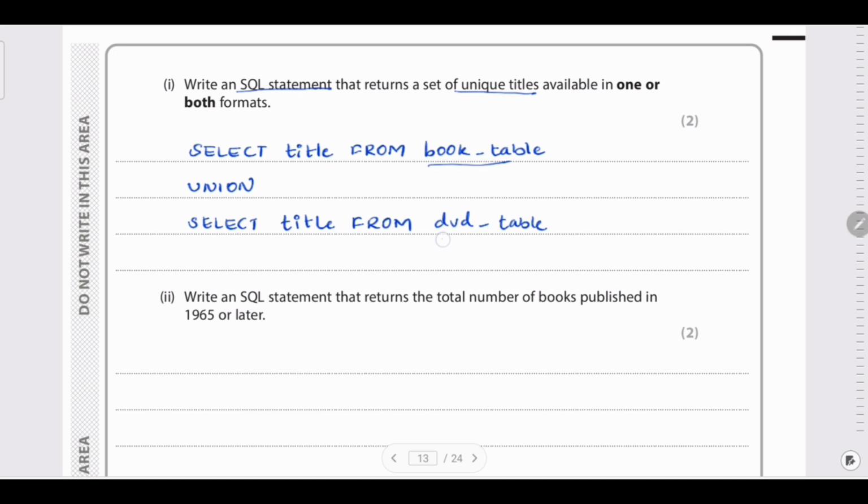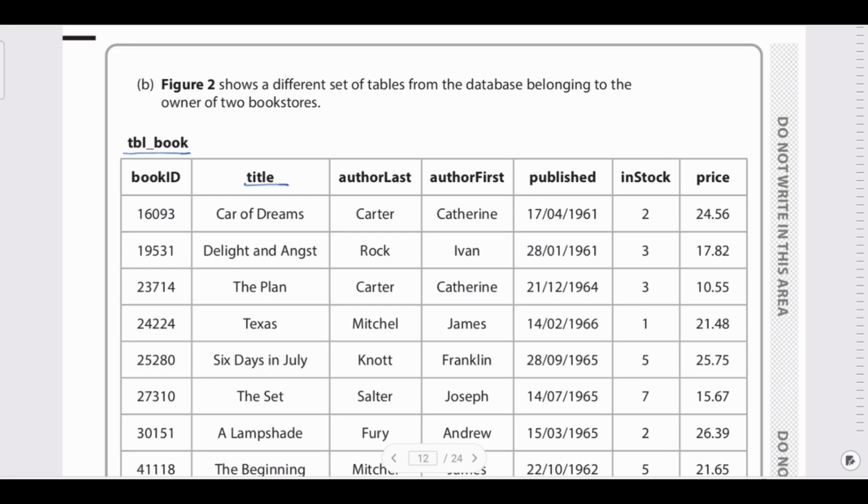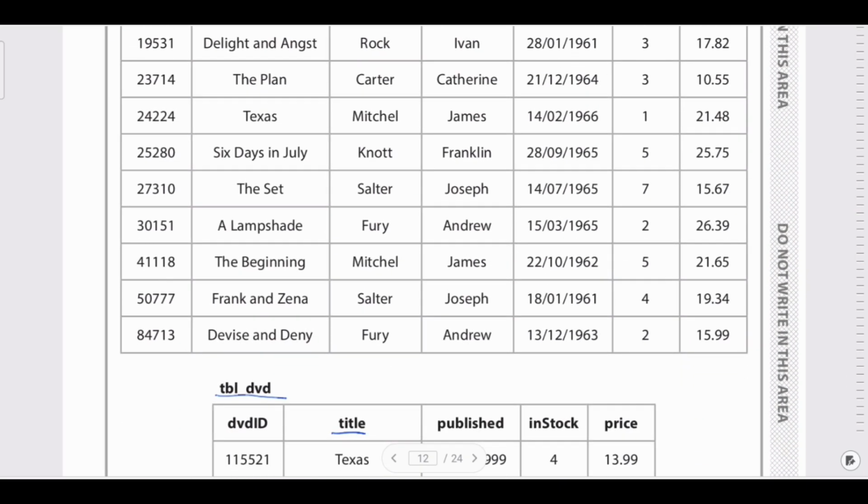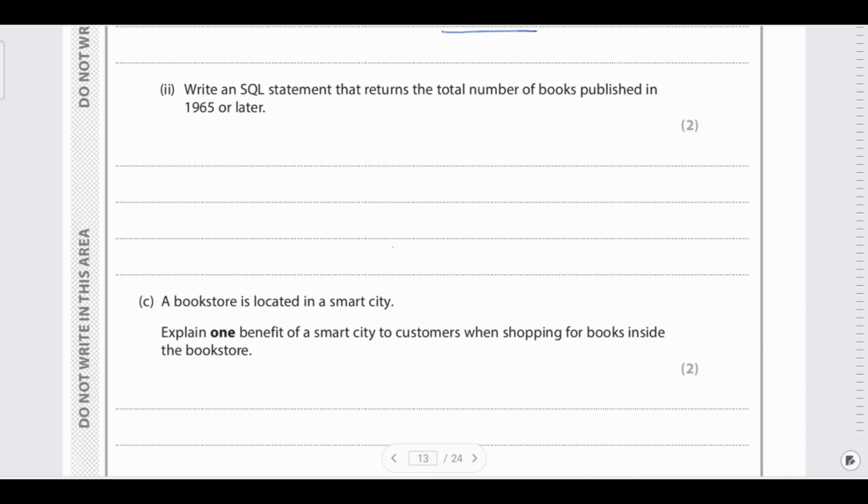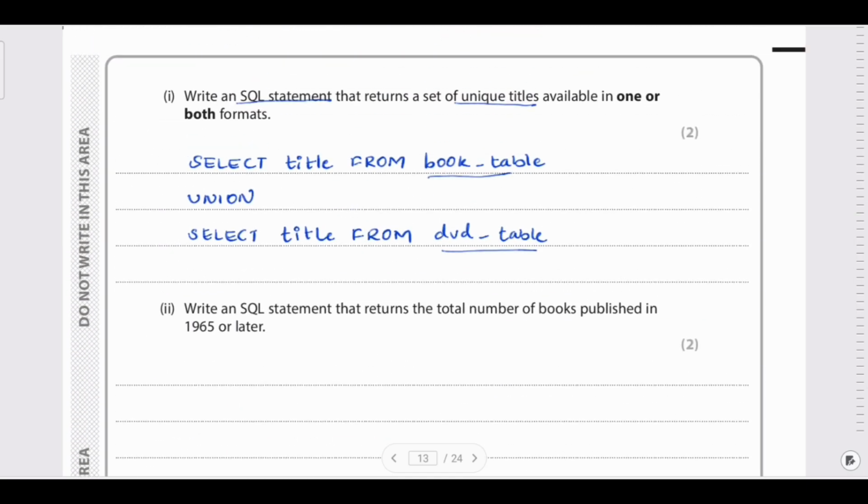Let us check what exactly the name of the table is, and based on that, you can use it. Okay, it's table underscore book. This is table underscore DVD. Okay, let us change it accordingly.